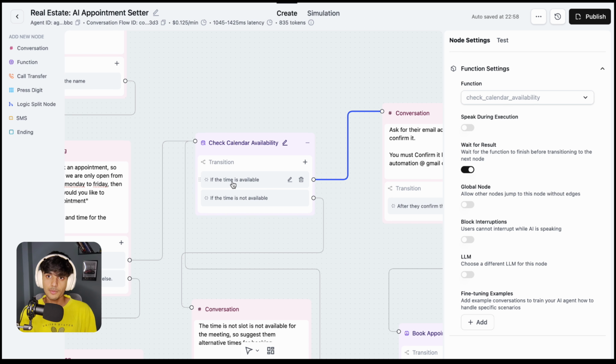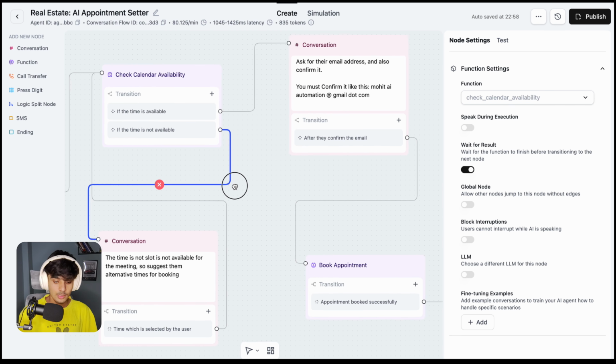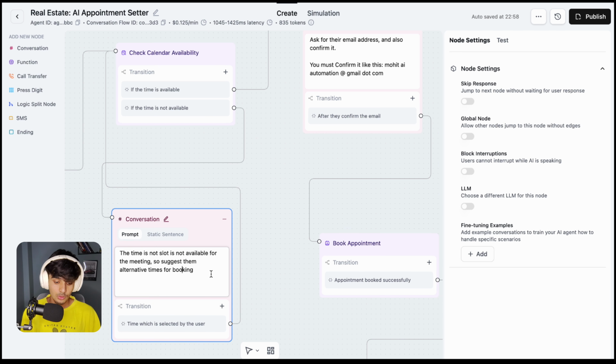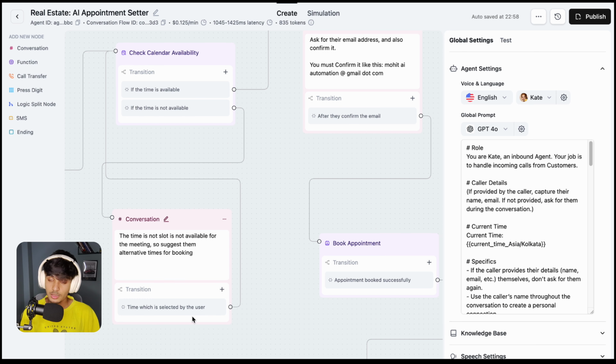Once you do that, let's say I want to book an appointment for next Friday at 4 p.m. and if 4 p.m. is available in the host calendar, it is going to take this one path. But if it is not available, then it is going to take this other path. The time slot is not available, and it is going to suggest alternative times for booking. Once they confirm the time, it is going to check again whether the time slot is available or not, and then it is going to take this one path.